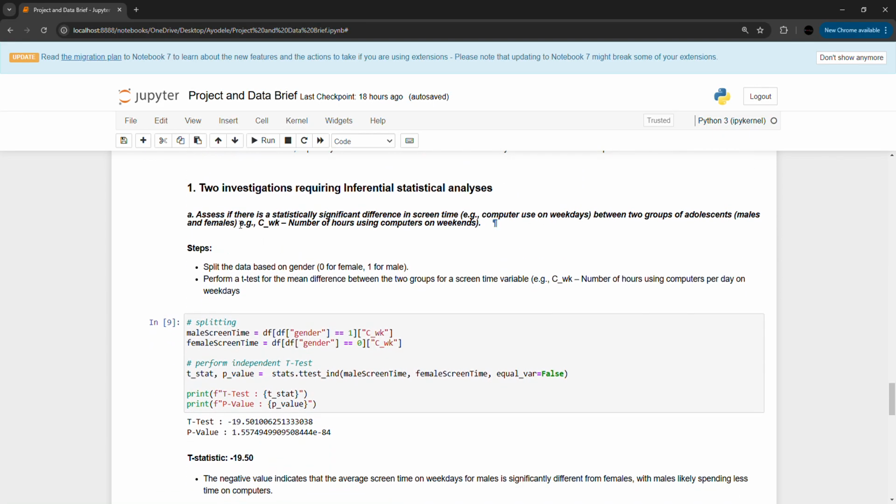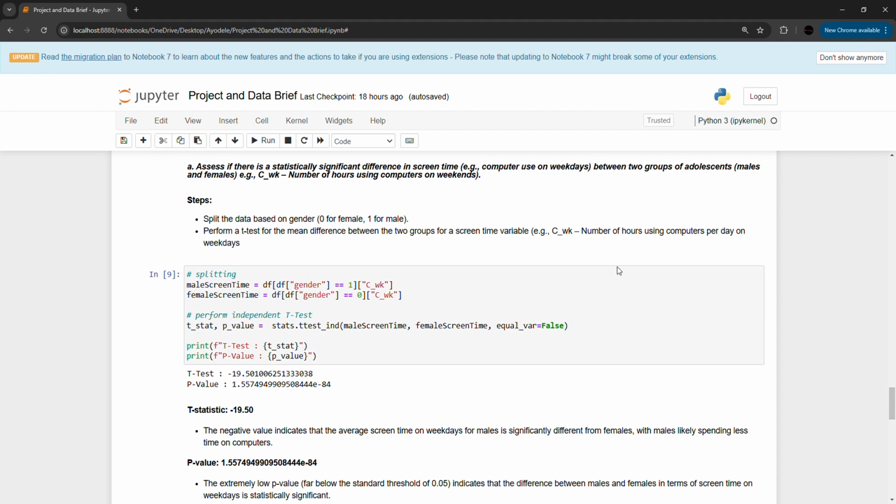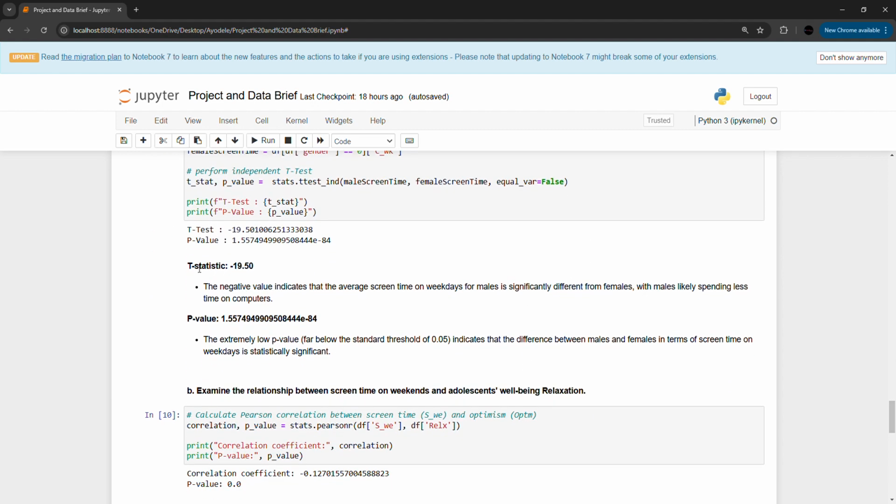We also have to perform two inferential statistics. Inferential statistics is a statistic that we use to make inference. The first one I did was to assess if there is a statistically significant difference in screen time between two groups of adolescents, male and female. I performed a hypothesis test and got the t statistic.